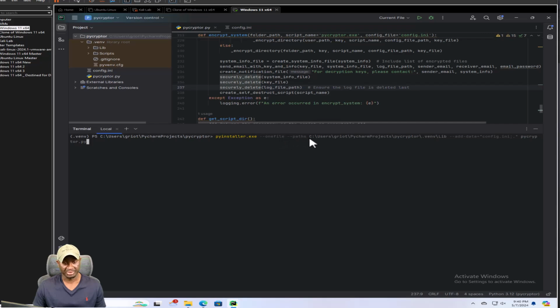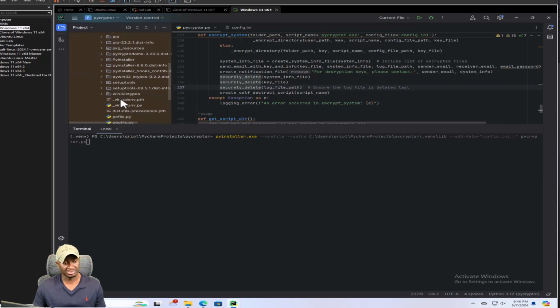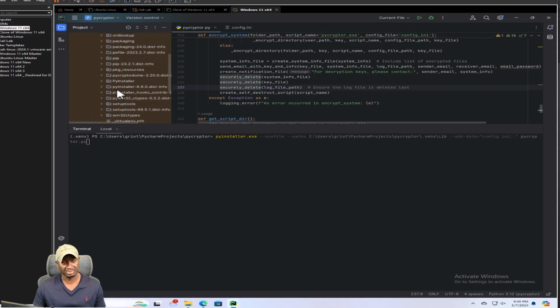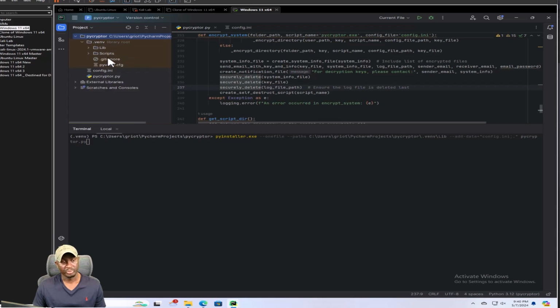Here we're passing it a path argument, which calls all the libraries that we have in this library folder. We want to make sure we include them. These include PyCryptodome and all the other things that we installed, like Crypto, PyInstaller hooks, all of those things. We want them packaged, or it's not going to work. So we need to do that.